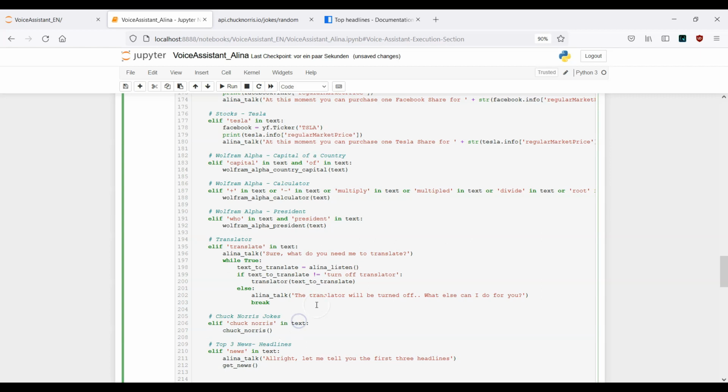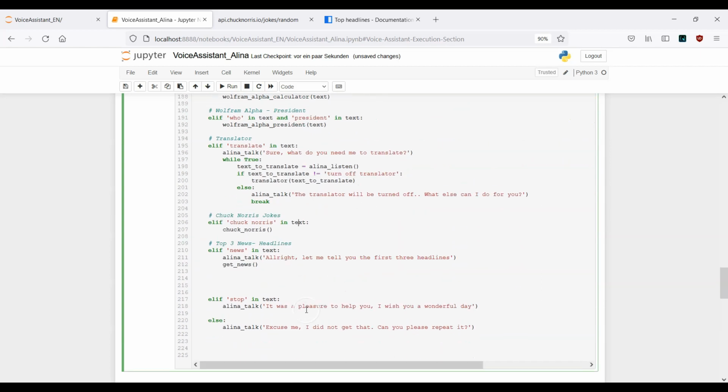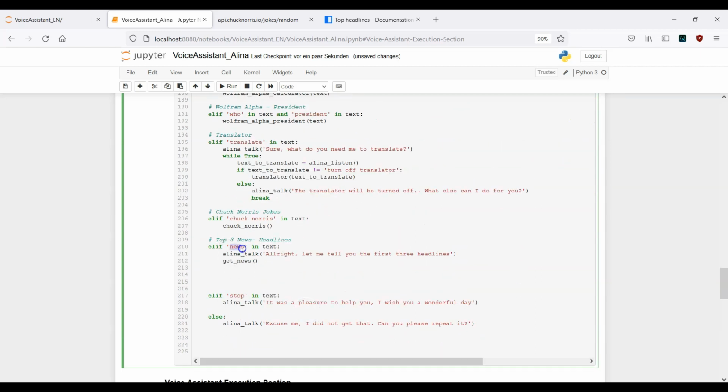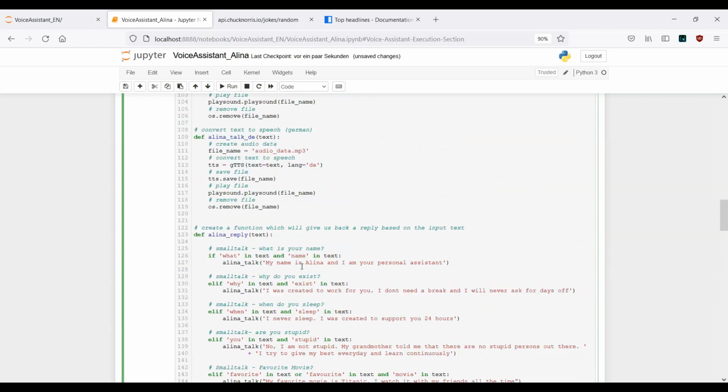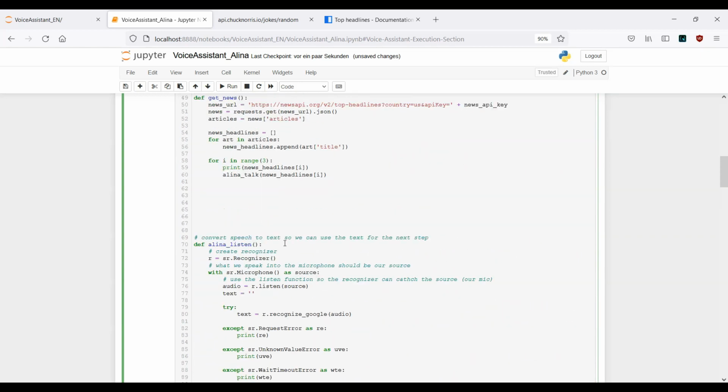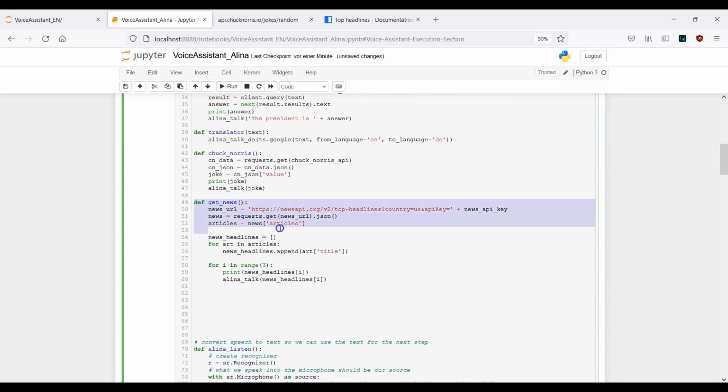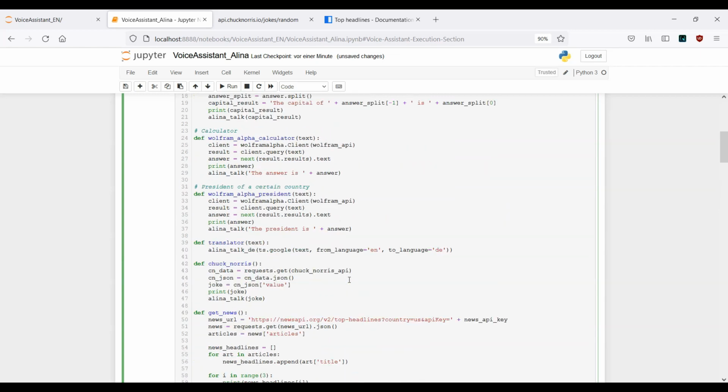Okay, this is it. Okay, so again, this is our keyword, and then we will actually make use of the get news function, okay, which is this one. Let's see if this works.